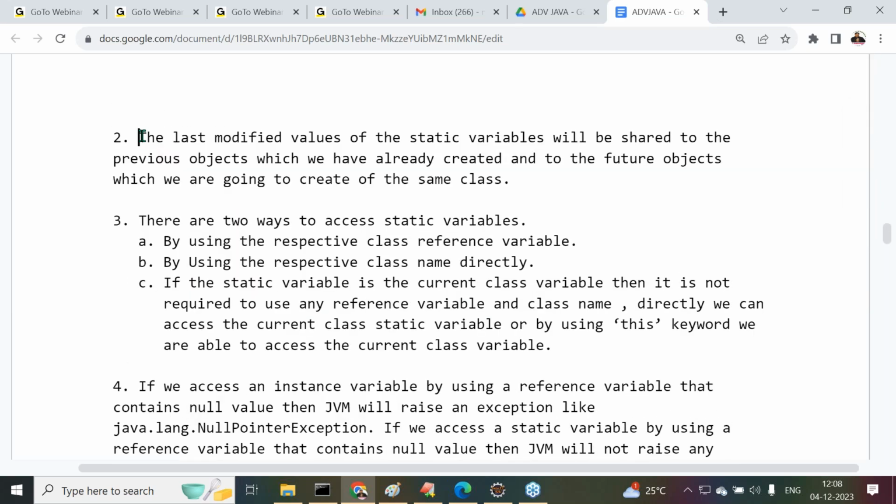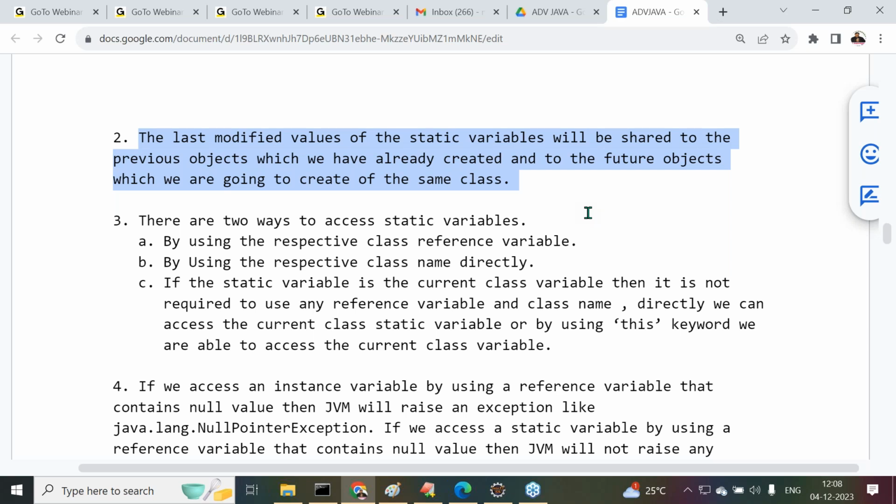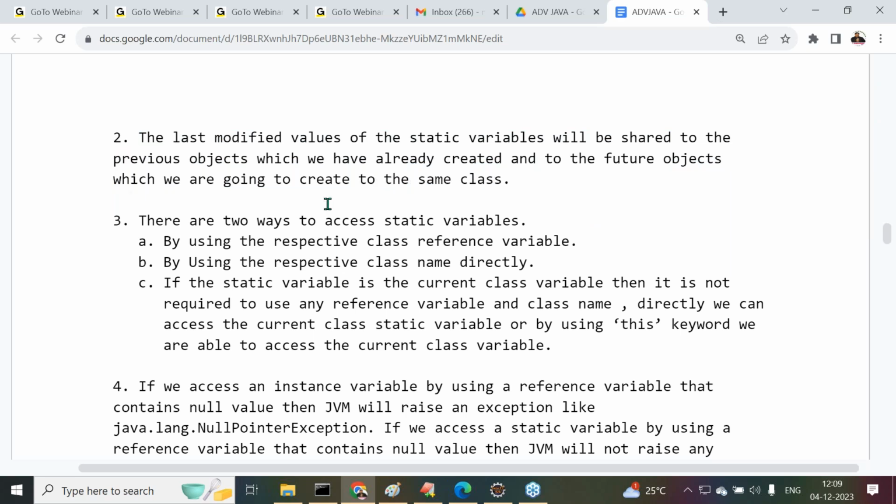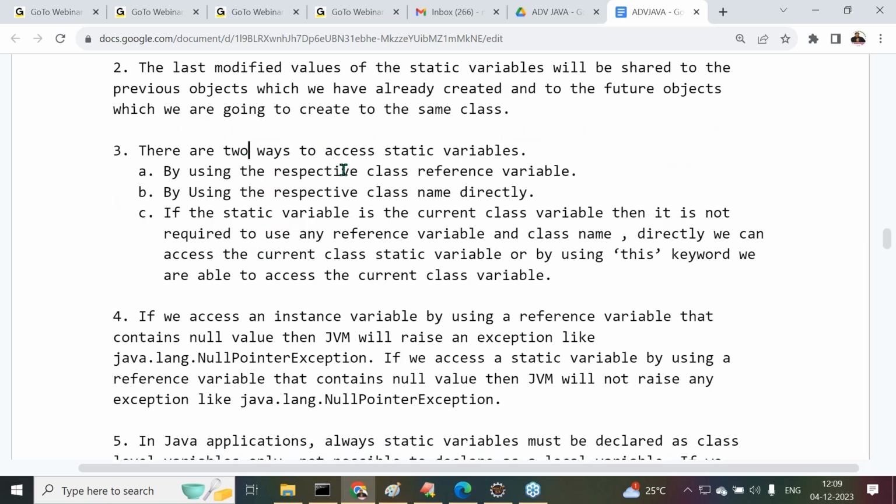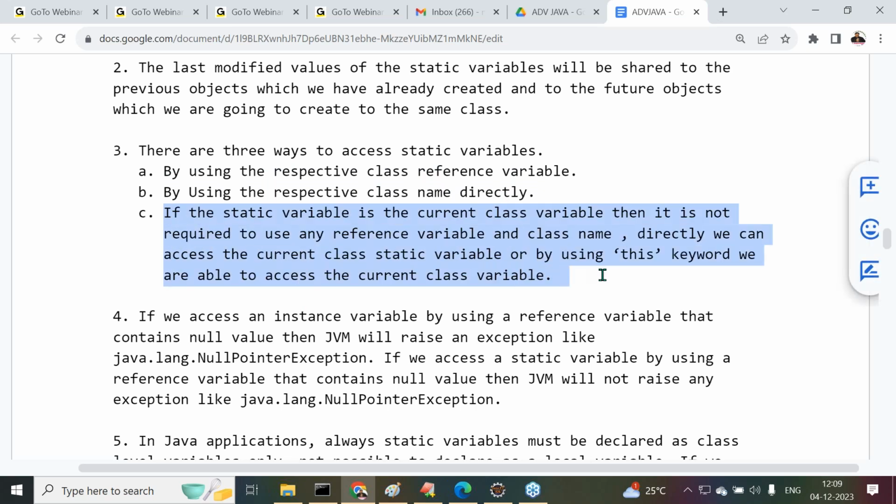Second point: the last modified values of the static variables will be shared with the previous objects which we have already created, and with the future objects which we are going to create for the same class. Okay, fine. There are three ways to access static variables. What are the three ways? By using the respective class reference variable, by using the respective class name directly, and if the static variable is a current class variable, then it is not required to use any reference variable or class name.